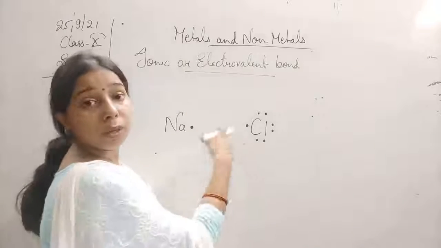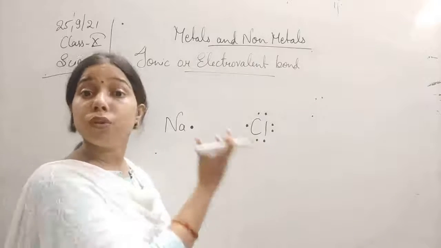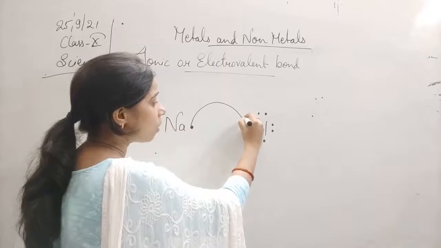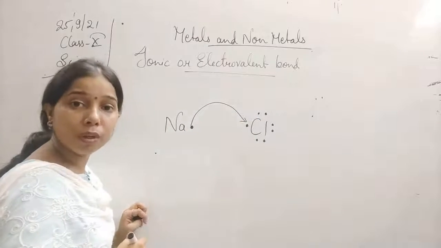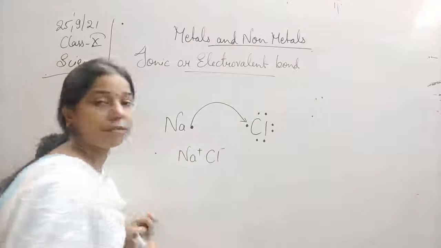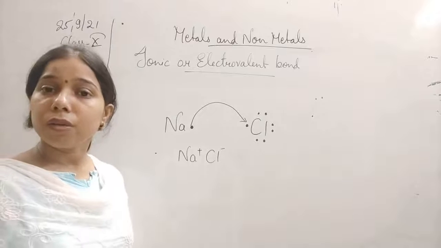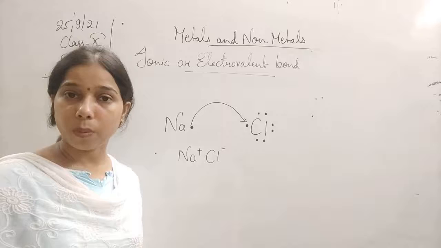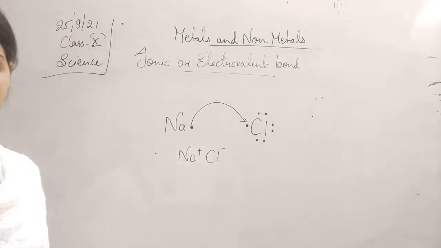So it needs one more electron, and sodium wants to lose the electron. What will happen? It will try to transfer the electron from sodium to chlorine, and it will become Na positive and Cl negative. The bonding which is formed between these two is electrovalent or ionic bonding, students.